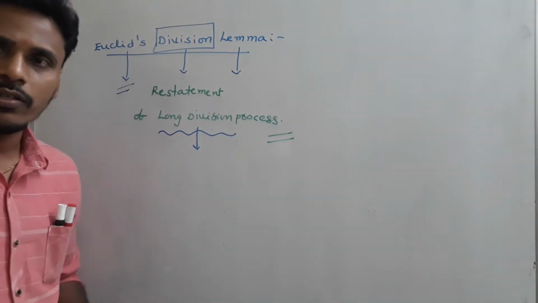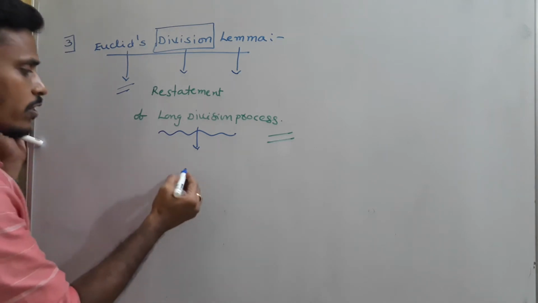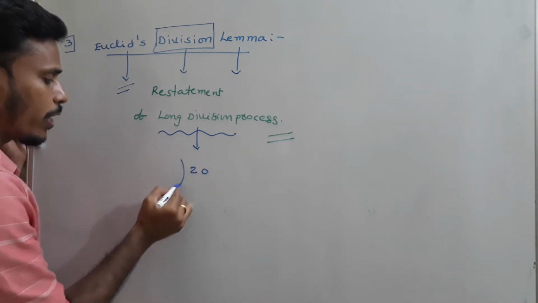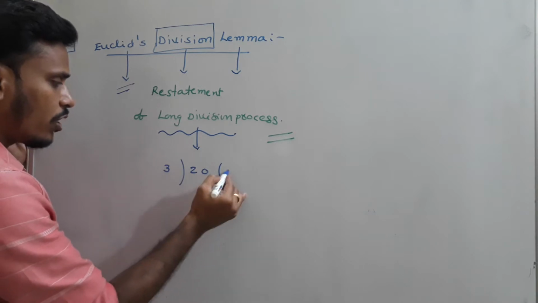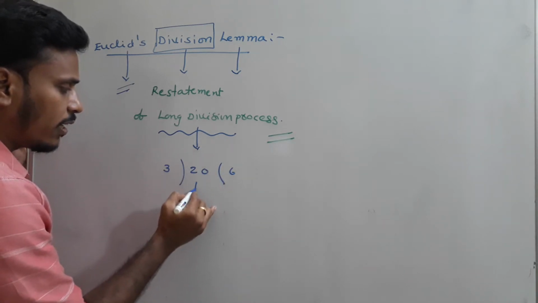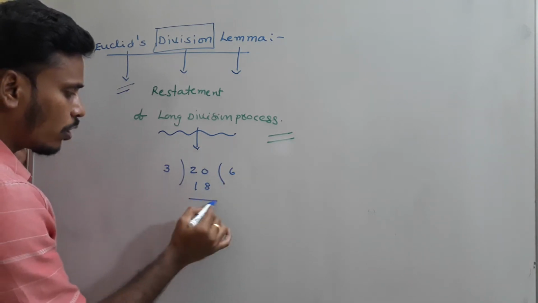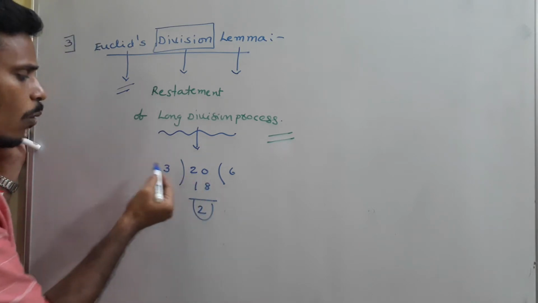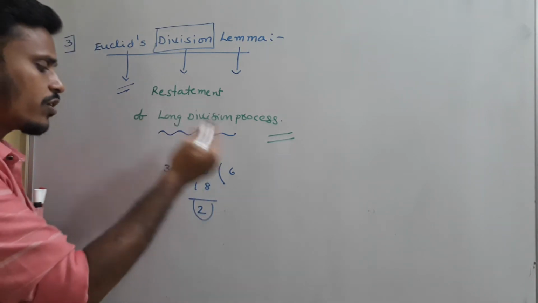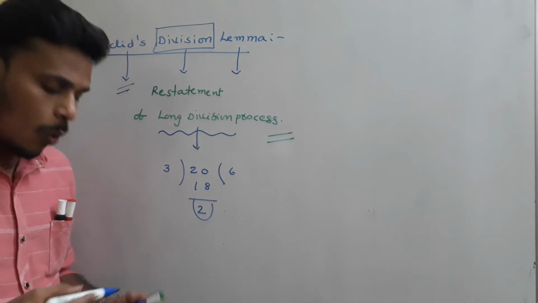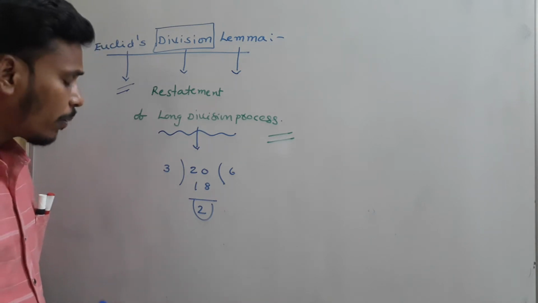So what is a long division process? You all know it. For suppose you are going to divide 20 by 3: 6 times 3 is 18 and you are left with 2. Is it right? What does it mean actually?